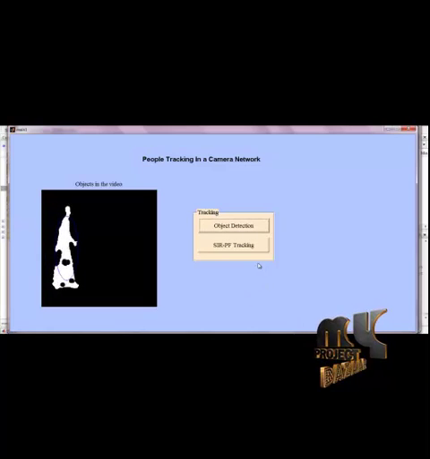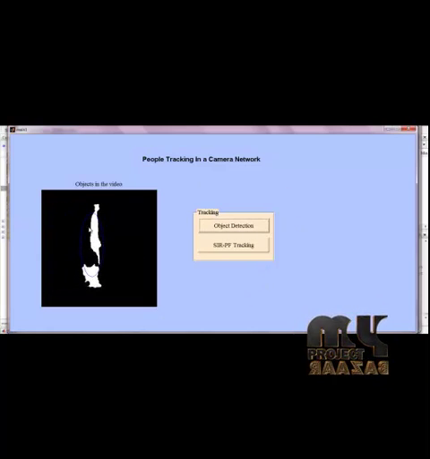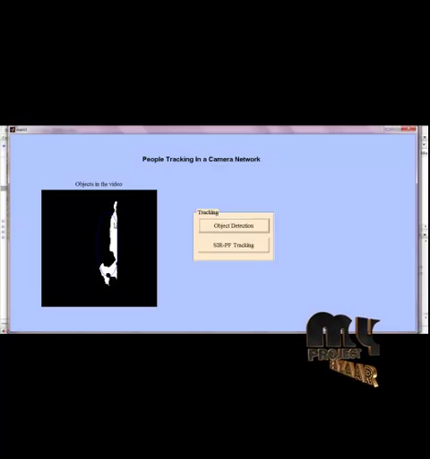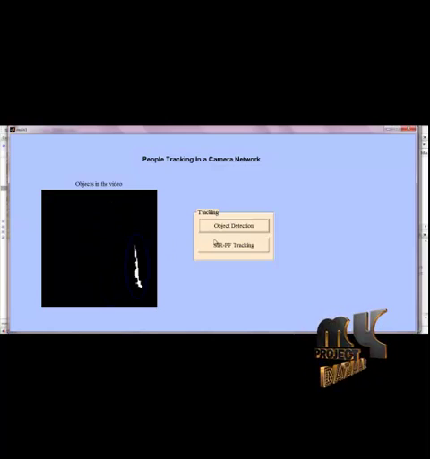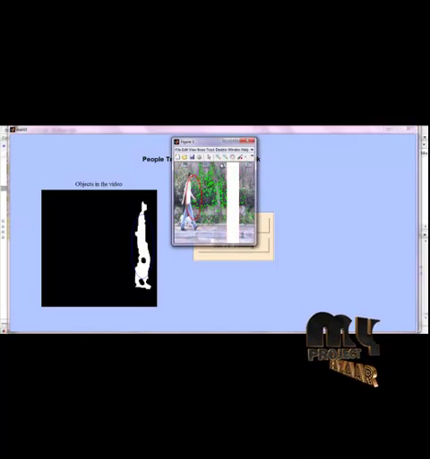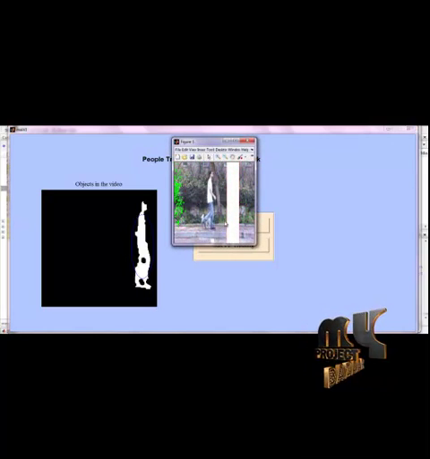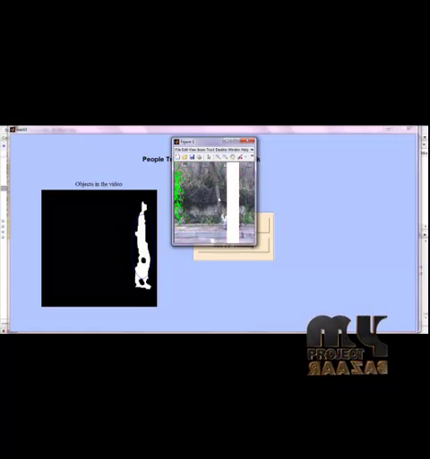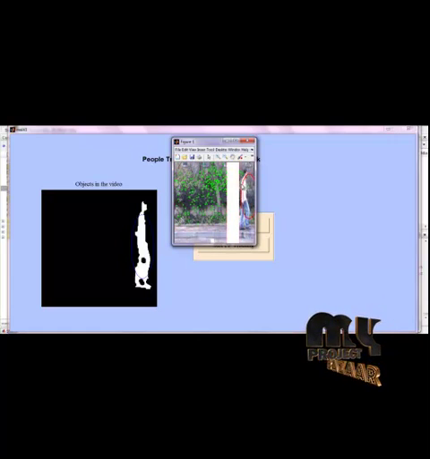When we click on object detection, here we are tracking the moving object using an ellipse plotter, and now we are tracking the same object using the SIR particle filter. Here we are tracking the moving objects in an ellipse by using the SIR particle filter.